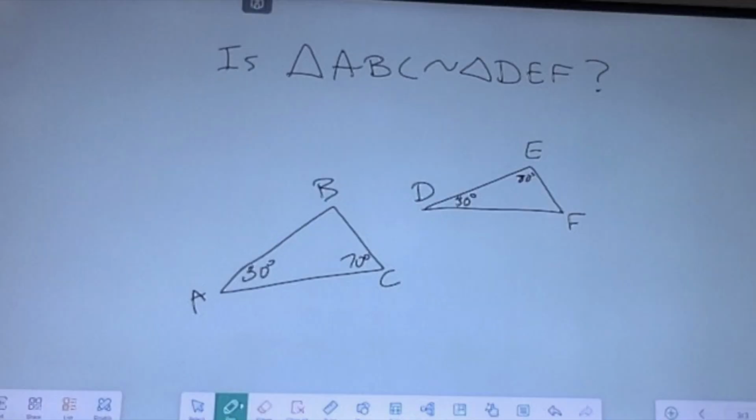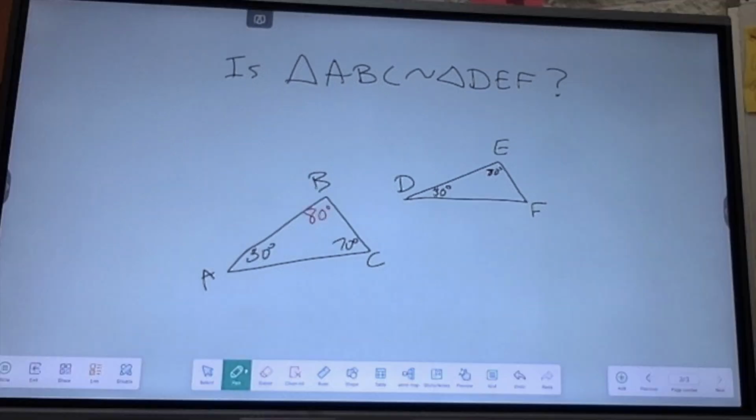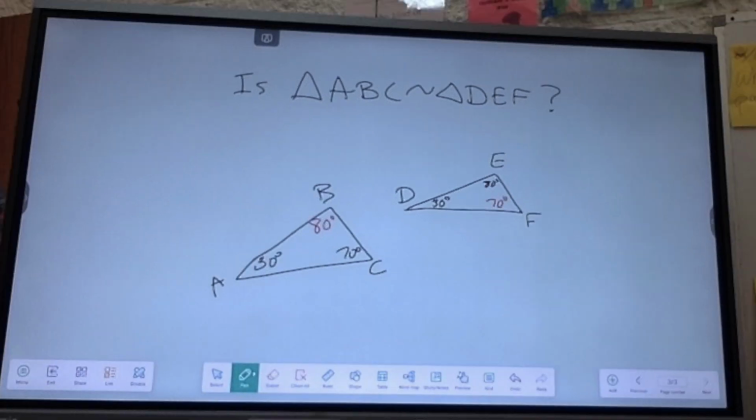For this kind of a problem to be complicated, you might be given angles like this, where you don't automatically notice that you've got two or three pairs of congruent angles. So then you have to do the calculations to find the missing angles, and then you'll notice that you do have two or three pairs of congruent angles. And so then yes, you show that work, and then you can say that those two triangles are similar.